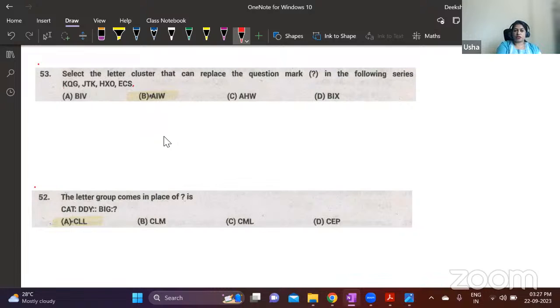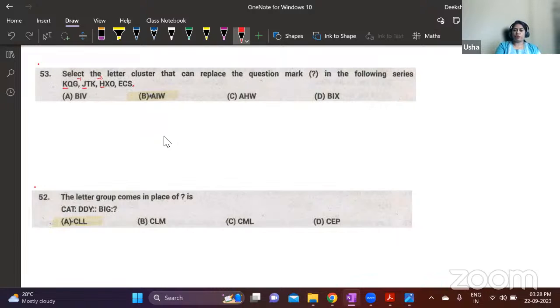So this is K, and then this is J, which is the previous letter. And then this is H. This is a letter after one, leaving one letter, alternate. And then see, this is -1, this is -2. And then if you see E, F, G, this is leaving 3 letters.